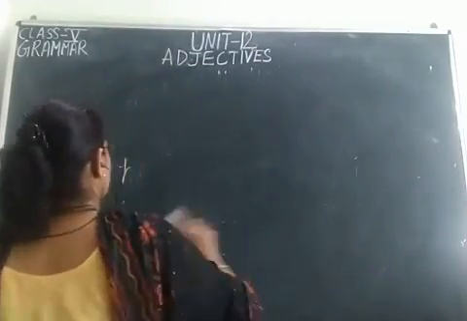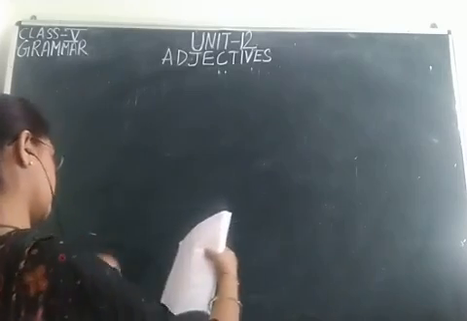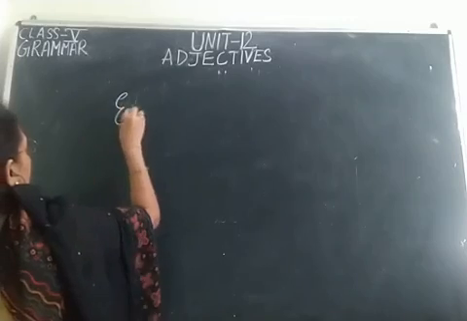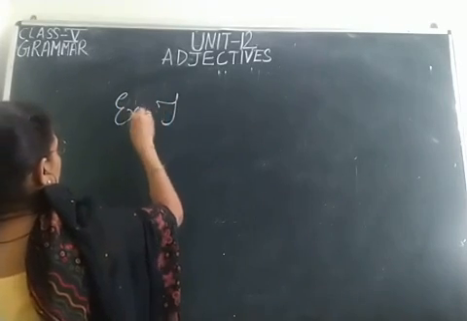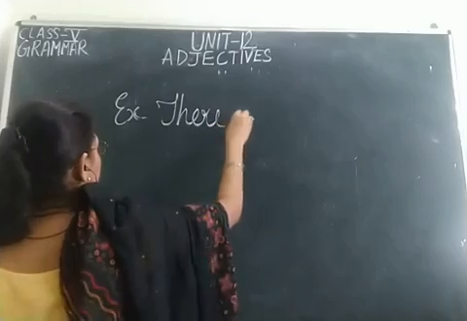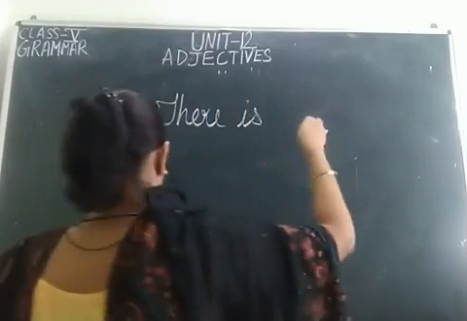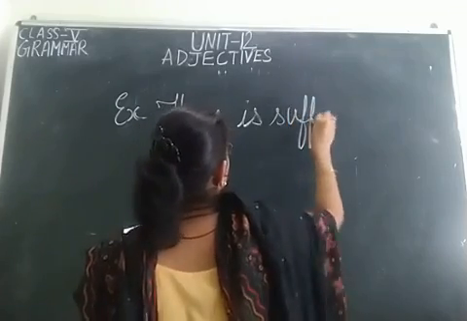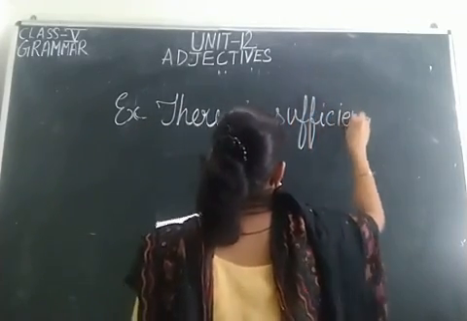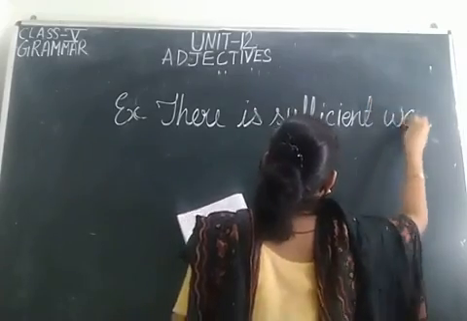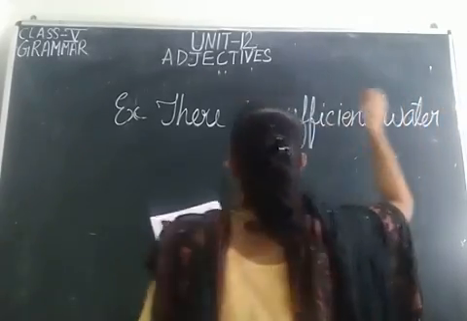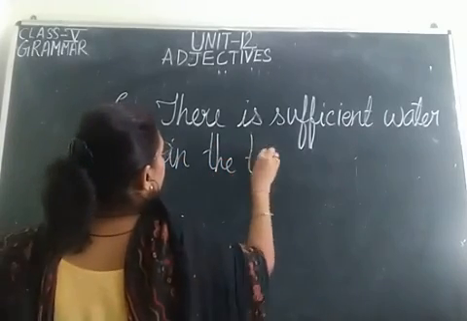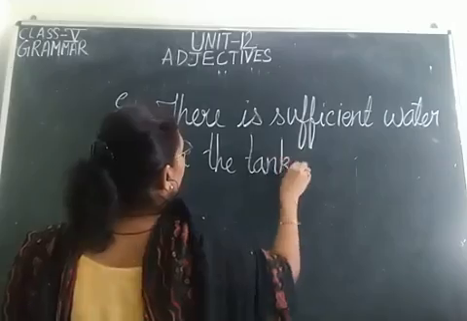Now students, let's look at an example. There is sufficient water in the tank.